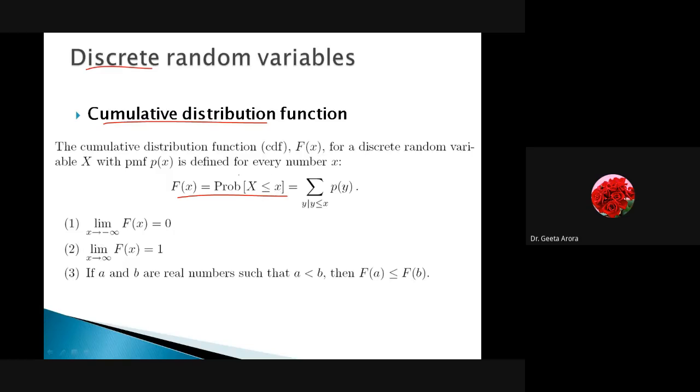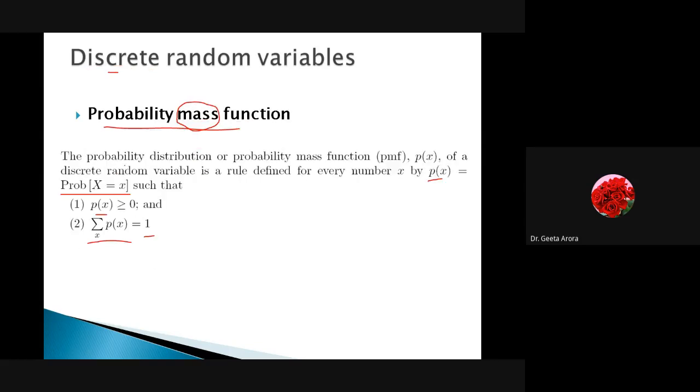So it is the same thing that we learned in the last slide, the distribution function. Here I have just given it a name, cumulative distribution function, capital Fx for a discrete random variable with PMF. PMF denotes the probability mass function that we have learned here, because it's not easy to write it out in full. So you can see the abbreviation PMF for probability mass function.